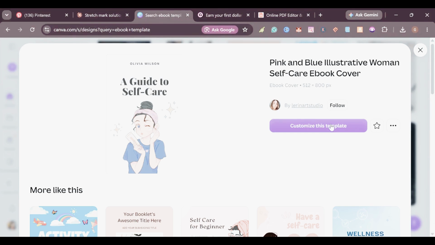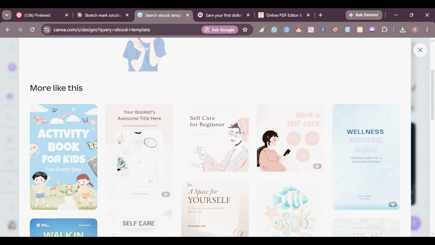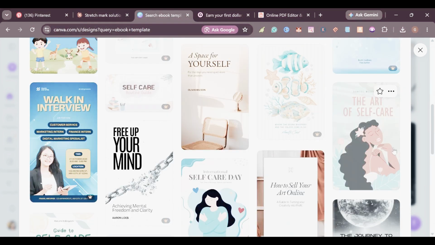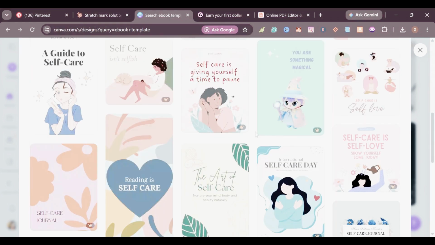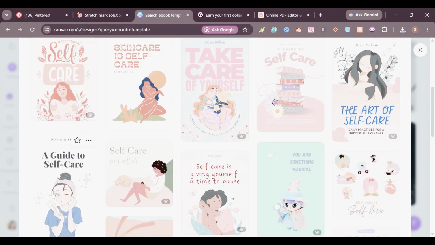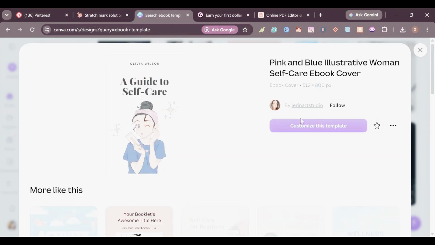For example, anything you see in Canva which has this icon, they are telling you it's on a paid version. So if you see this and you are not on a Canva paid version, then that means you cannot use that feature. So you can go for ones which are like these templates, which are free, which are on a free version, but these ones they are paid for. So if you want to use this one, you click on that, and when you click on that, they are going to ask you to customize template. So we are going to click here on customize template.